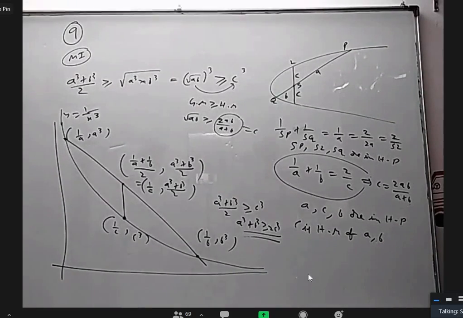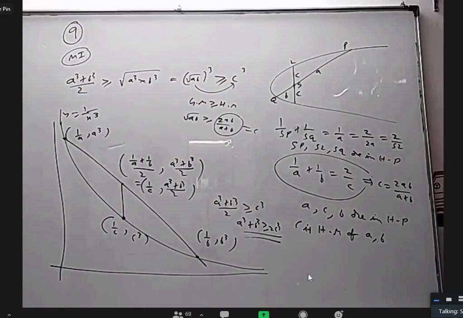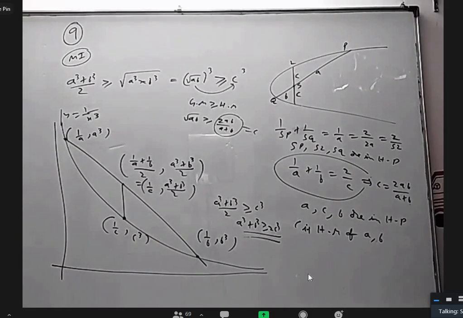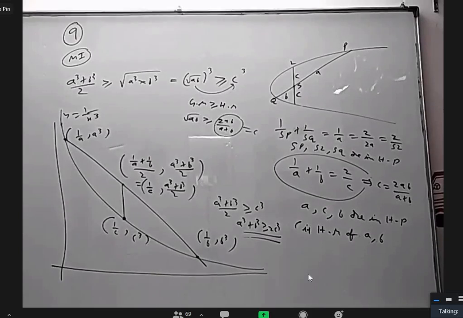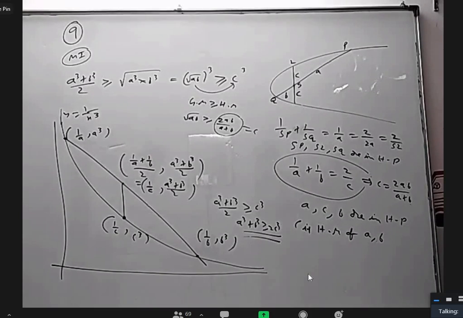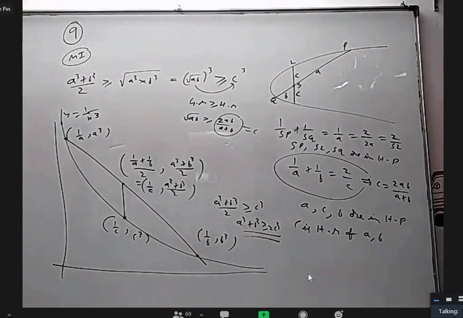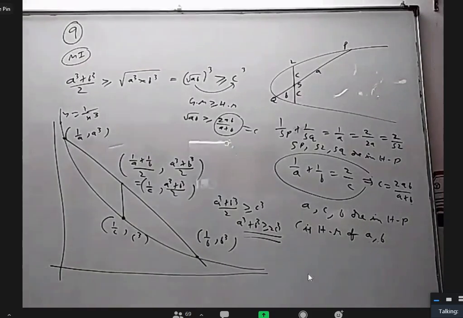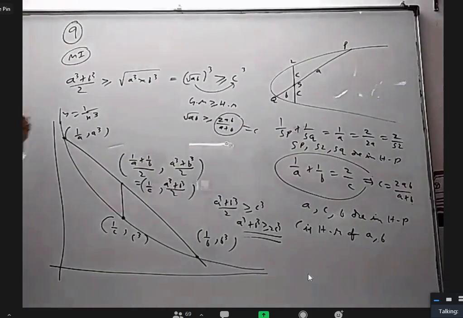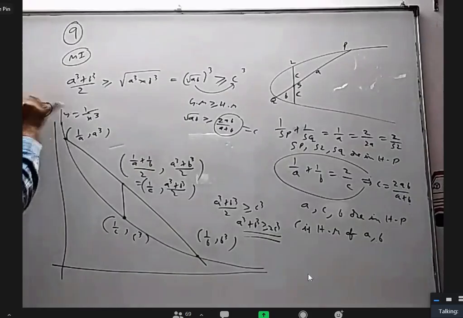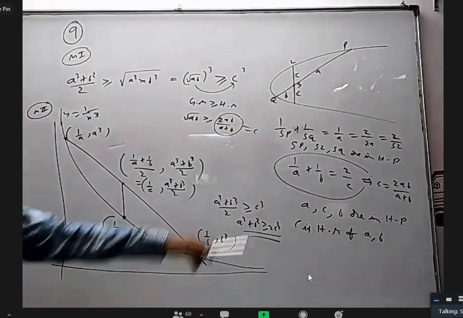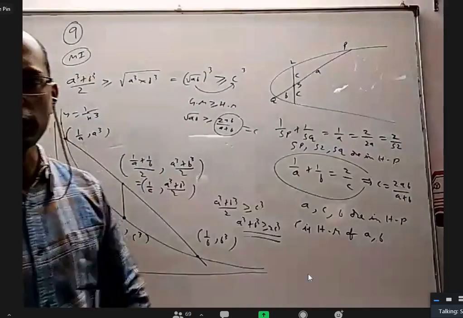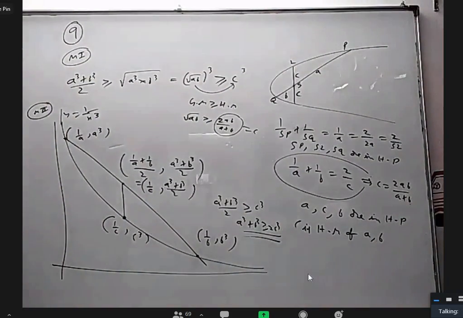So it is a simple thing, 1 by sp plus 1 by sq is equal to 1 by a. But the same thing can be asked in another way using the AM/HM inequality here. All of you remember this thing that we proved in the class, how 1 by sp plus 1 by sq is 1 by a?